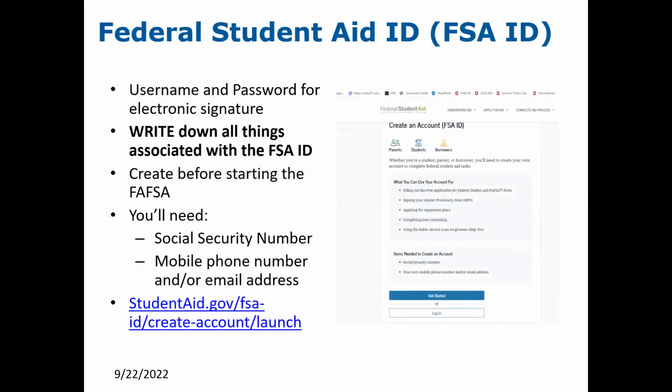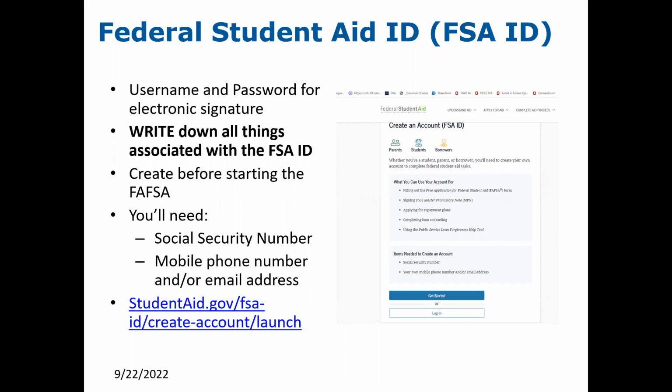We encourage all families to request what we call a federal student aid ID, or the FSA ID. This is the username and password that becomes the electronic signature for the FAFSA form. You can apply for the FSA ID by going to studentaid.gov and creating an FSA ID account. When creating this account, you are encouraged to write down all the things that are associated with the FSA ID. You will want to create the FSA ID before you begin the FAFSA. FSA IDs are not year specific, so families can create the FSA IDs prior to October 1st.